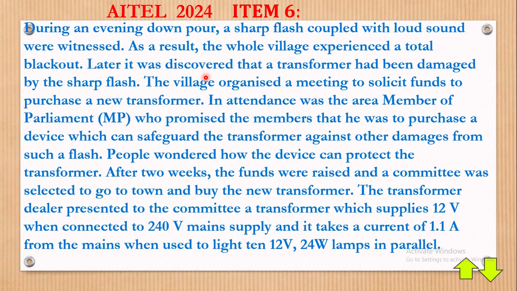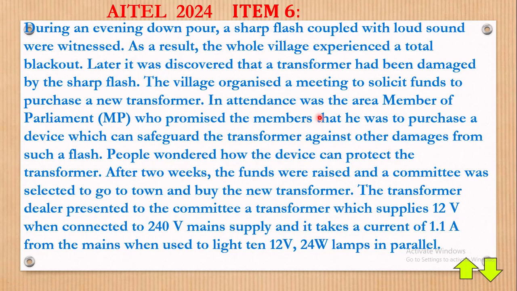Later it was discovered that a transformer had been damaged by a sharp flash. If we got to know about a heavy downpour, a sharp flash with a loud sound, then a transformer damaged by a sharp flash, just think about lightning. The village organized a meeting to solicit funds to purchase a new transformer. It's a bit expensive, hoping they really got the amount they wanted.